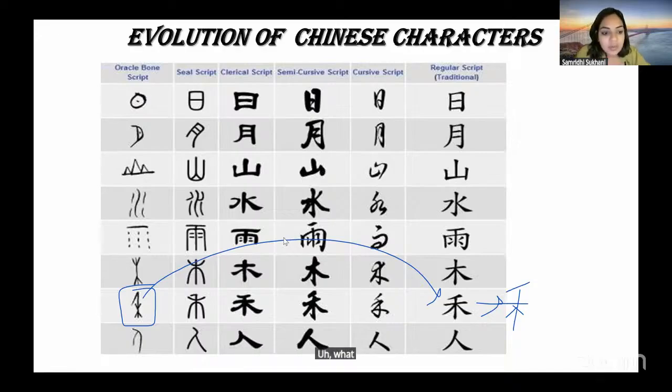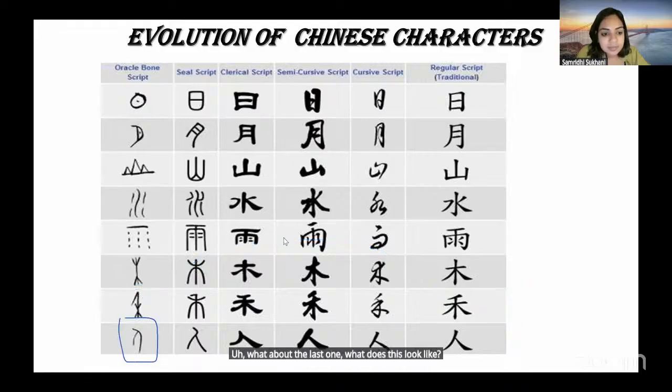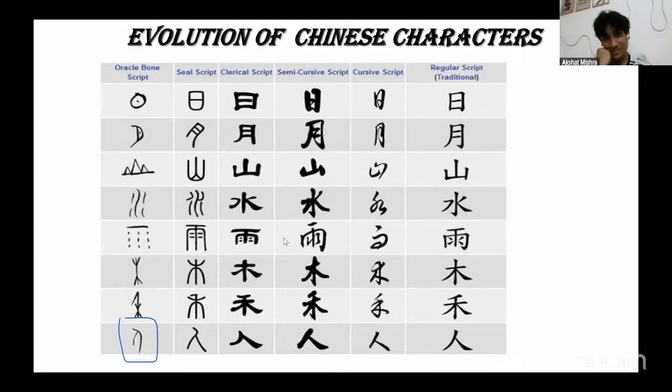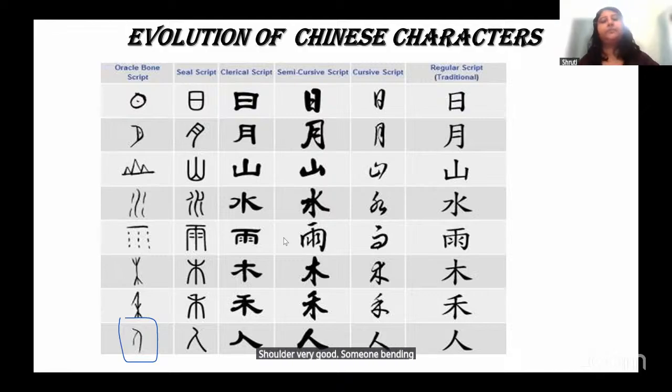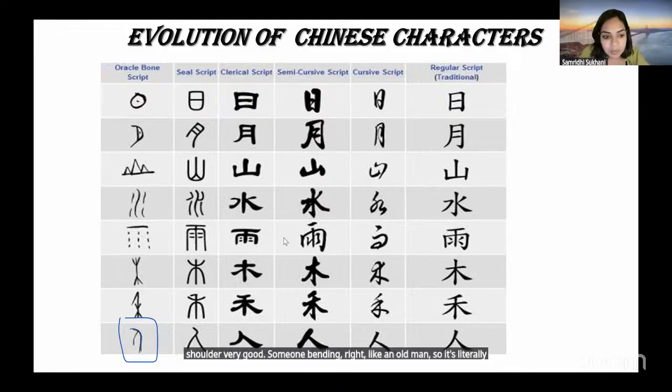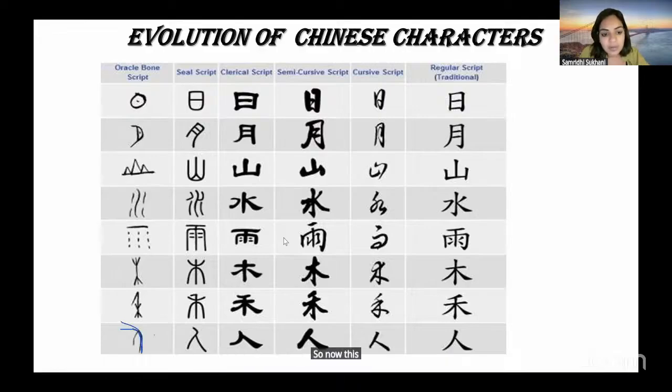What about the last one? What does this look like? Shoulder. Someone bending like an old man. Someone bending, right? So like an old man. So it's literally like an old person bending with a stick. So you guys are very close for saying shoulder or like an old person. So now this old person has turned into more like this kind of character.